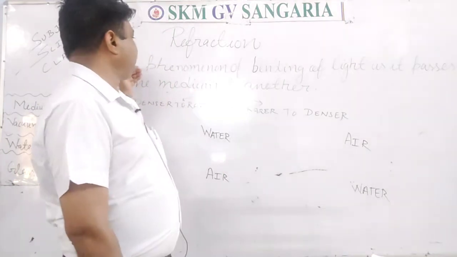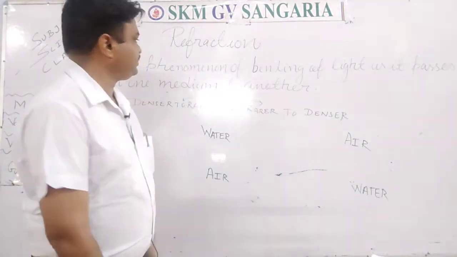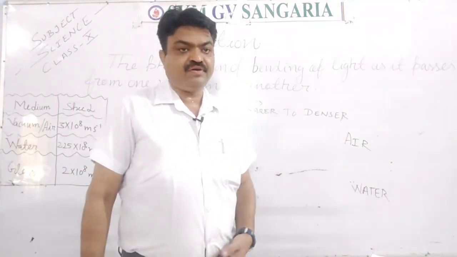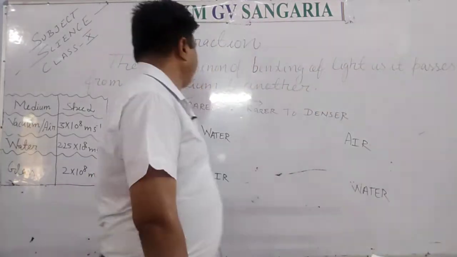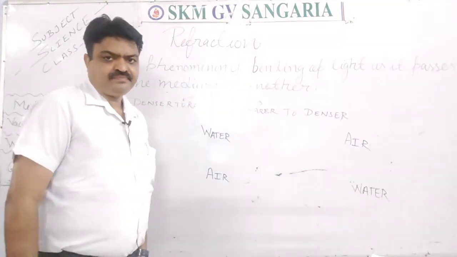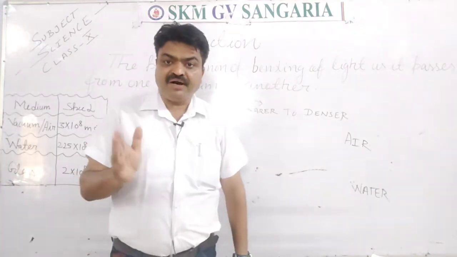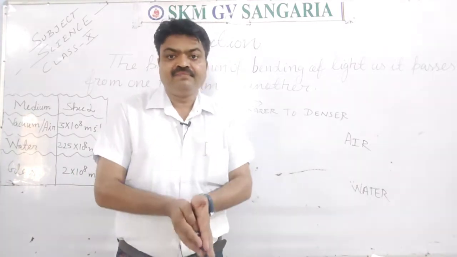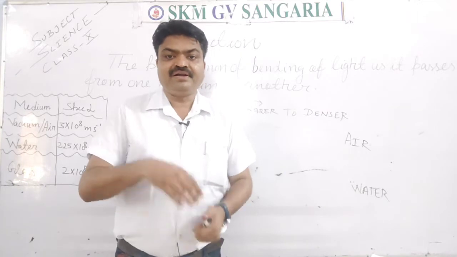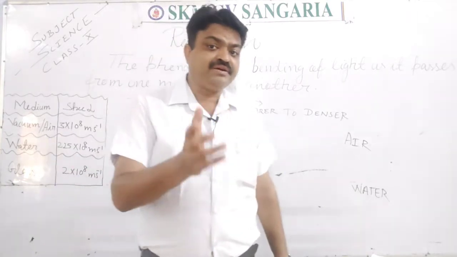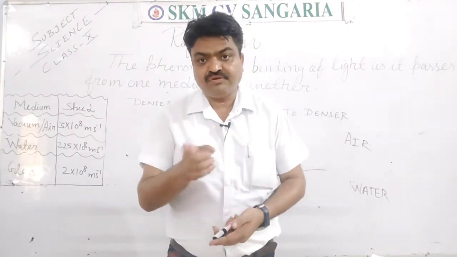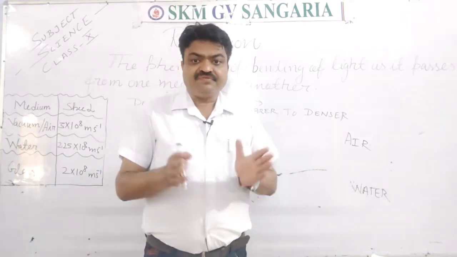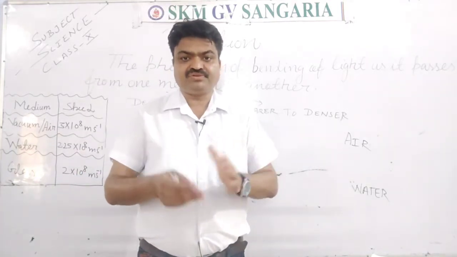Here I have written the refraction definition. So this definition you can learn: the phenomenon of bending of light as it passes from one medium to another. Means when the light passes from one transparent medium to another transparent medium, then it is deviated from its path, and that deviation of the path or that change in the direction of the rays of light is known as refraction.